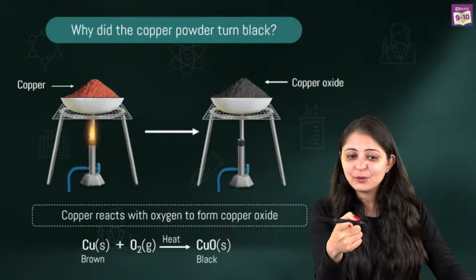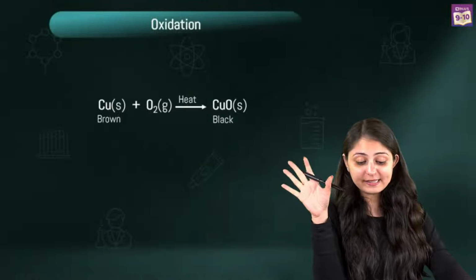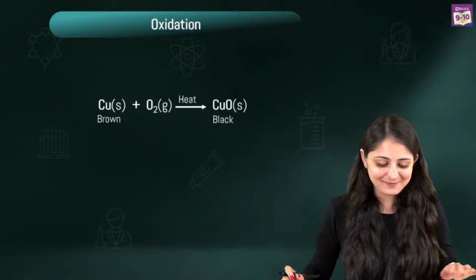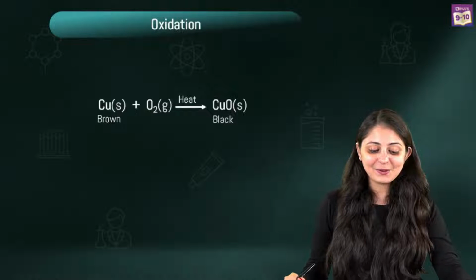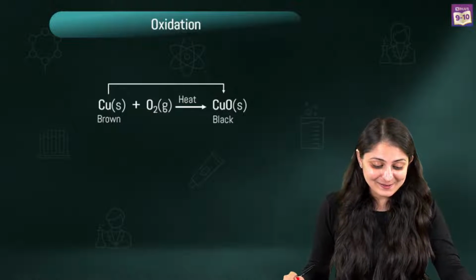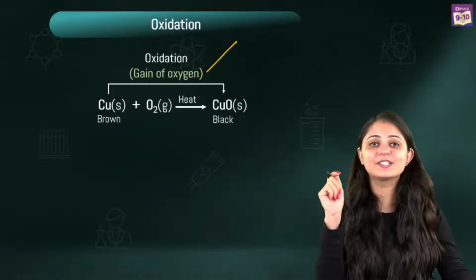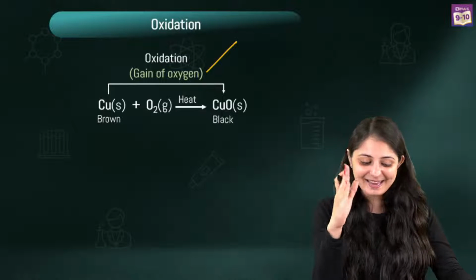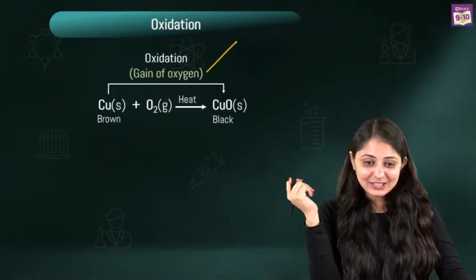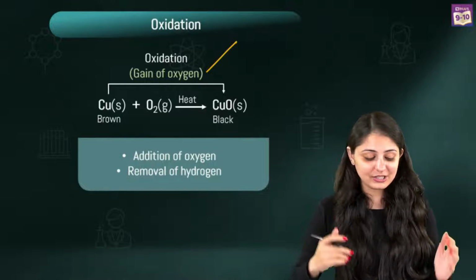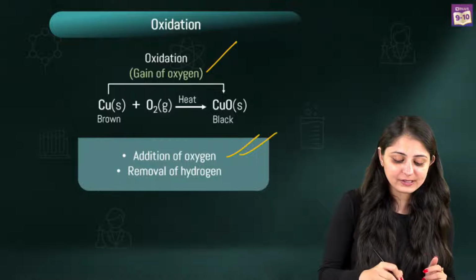So I can see Arush is constantly mentioning, and Vivek is saying the same thing, ma'am, oxidation हुई है यहाँ पे, oxidation is taking place. Copper reacting with oxygen to give you copper oxide. Clearly, what we can see is that there is a gain of oxygen that is happening, and we are calling it oxidation.